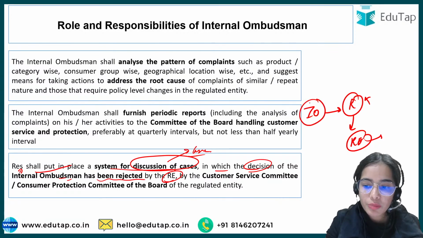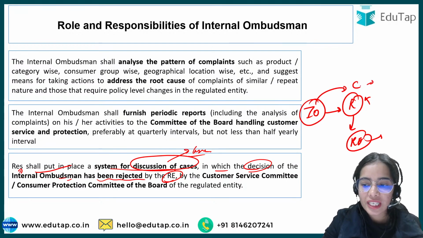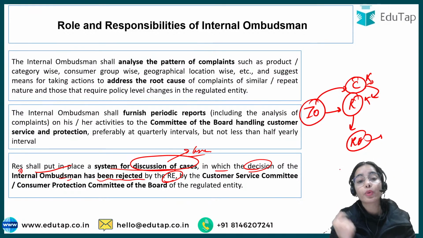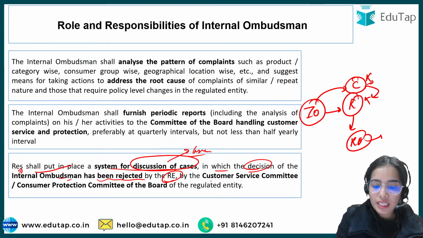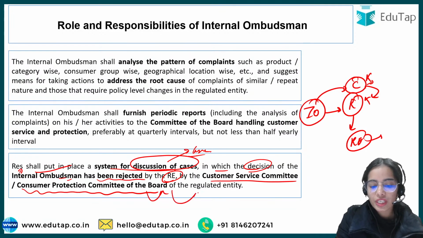The internal ombudsman has said that this complaint should not be rejected, but the regulated entity is saying no, we are going to reject this complaint anyhow. Then such cases have to be discussed by the customer service committee or consumer protection committee of the board of the regulated entity.